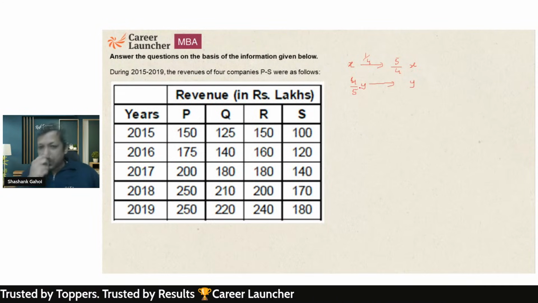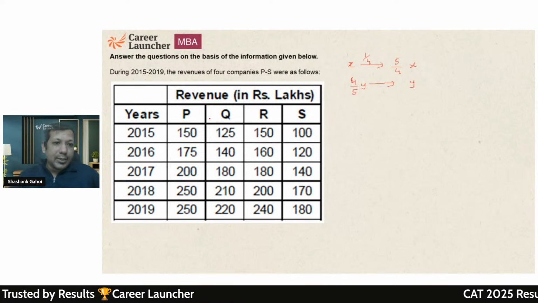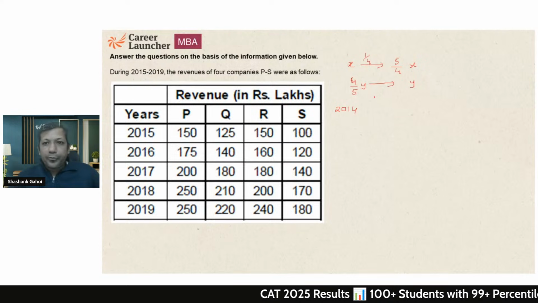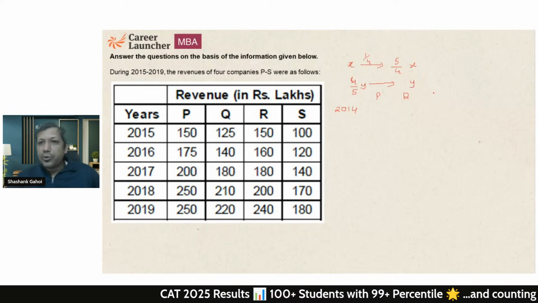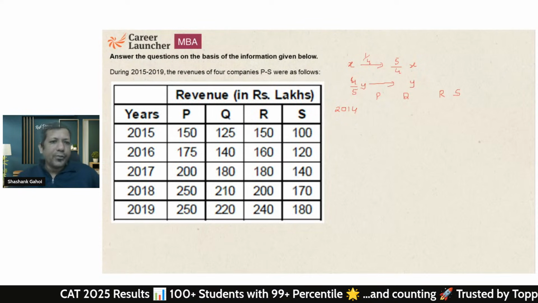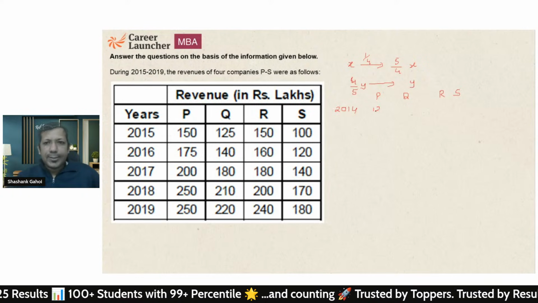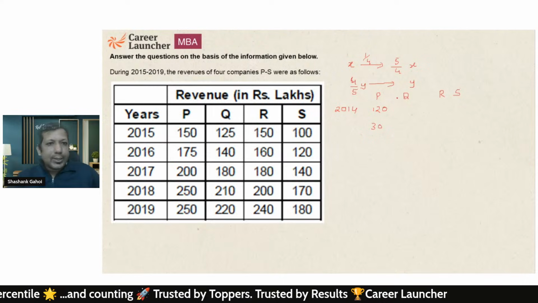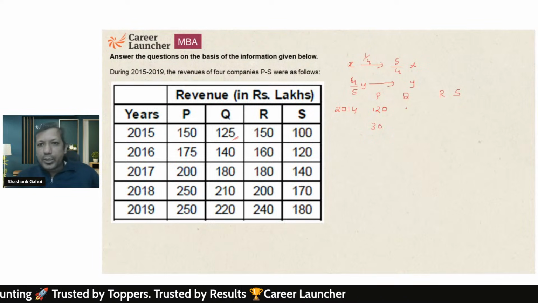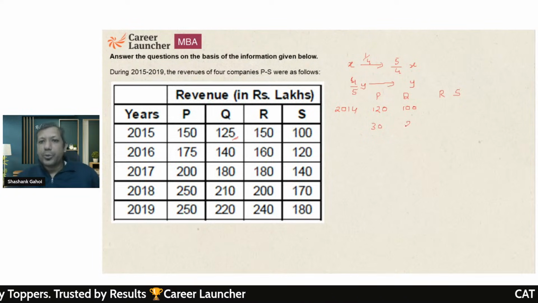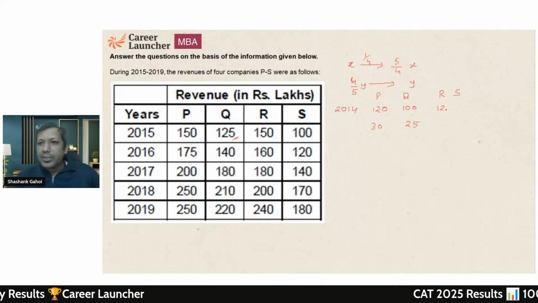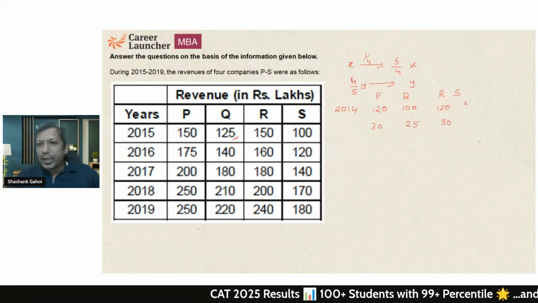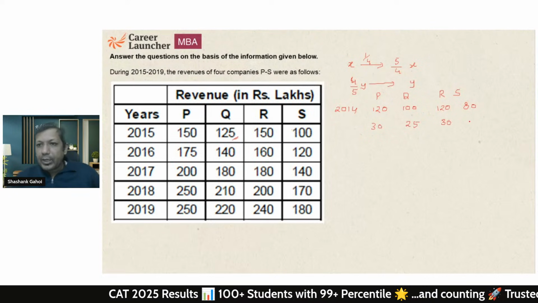Okay. So I'm just going to check everywhere. For 2014, I'm going to write the numbers for P, Q, R, S. So I'm just going to do 4/5. So 4/5 of 150 is going to be 120. So the increment from 14 to 15 is 30. Now it is going to be 100, then the increase is going to be 25. Again, here it is going to be 120, the increase is going to be 30. And here I am going to get 80, and the increase is going to be 20.